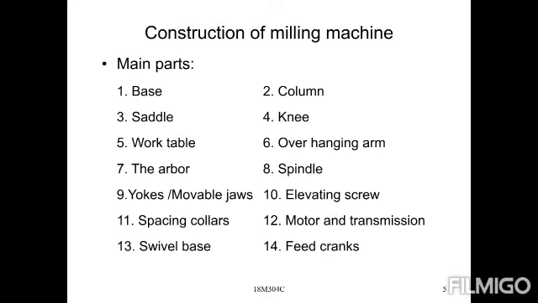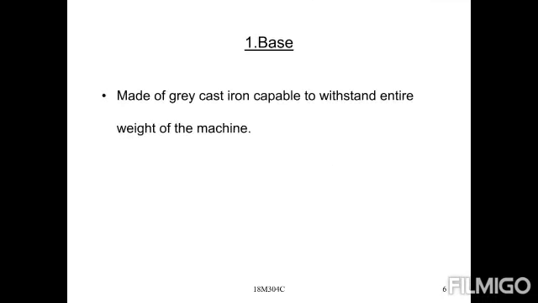Next, feed cranks. Feed crank means how much feed we are giving to the workpiece, how much depth of cut we need to give. These are the elevating screw type of feed cranks, rotary in shape for revolving purposes. So once again we can check, first one, the base of any machine. The base will be provided, and it is made of cast iron, right?